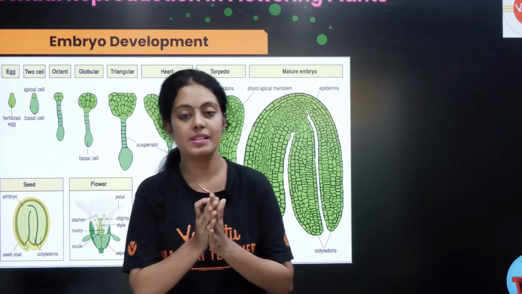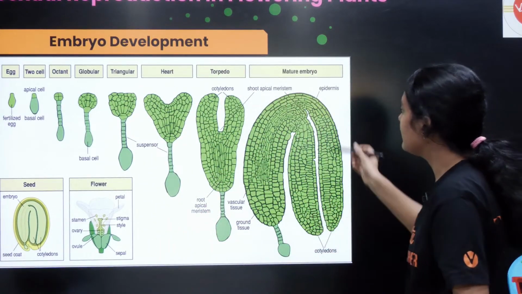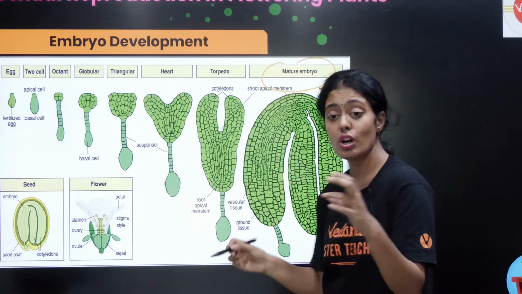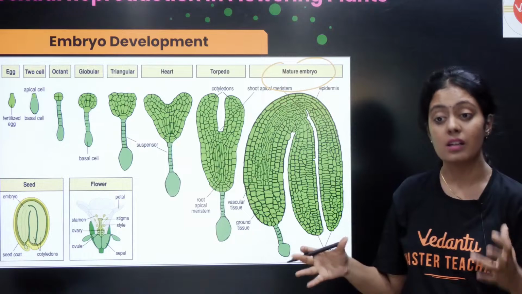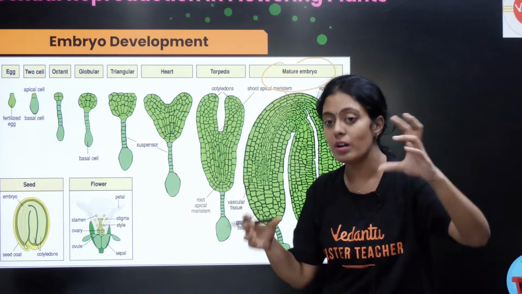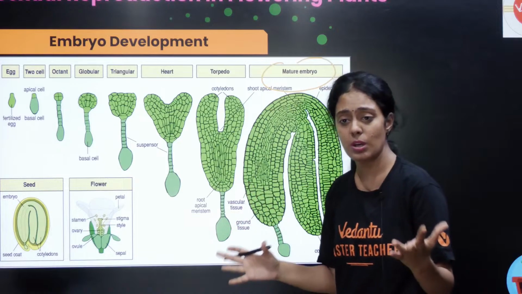Yeah. Now we will see this. என்ன நடக்குது? How is an embryo developing? Okay, so you can see this is a mature embryo. The mature embryo will have two regions. It will have a plumule and it will have a radicle. The plumule will develop into shoot and the radicle will develop into root. Okay, அதுதான் ரெண்டு முக்கியமான விஷயம்.